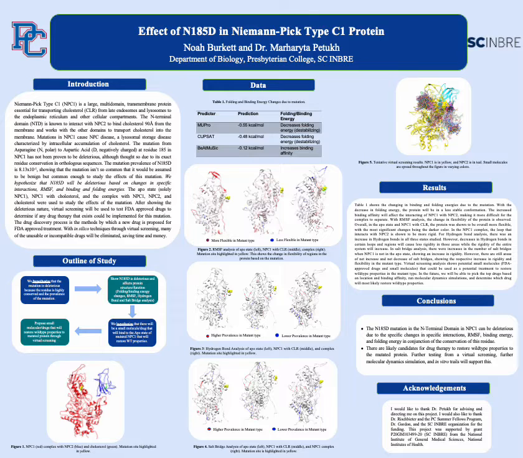Next, in Figure 2, we looked at RMSF analysis of the apostate, NPC1 with cholesterol, and the complex of NPC1, NPC2, and cholesterol, respectively from left to right. RMSF, or root mean square fluctuation, shows the changes in areas of the protein due to mutation. In the apostate and in the NPC1 cholesterol duo, we see an increase in flexibility in most of the protein. The darker the color, the more significant the change of flexibility. The complex showed an increase in rigidity in NPC1, where it interacts with NPC2.